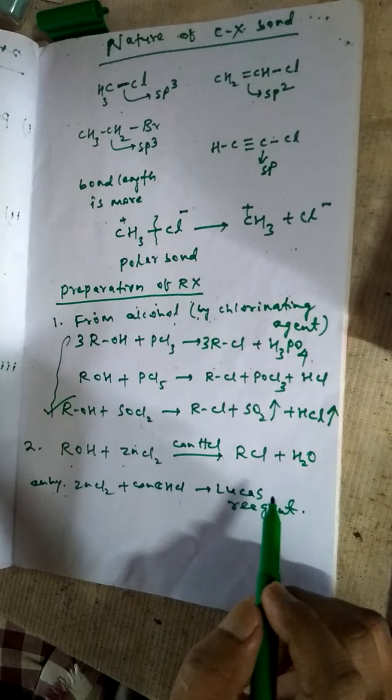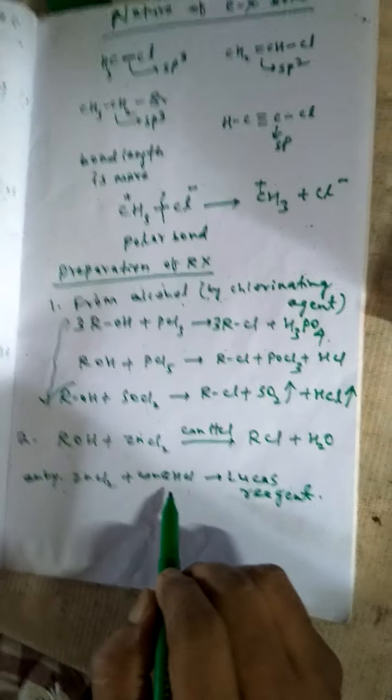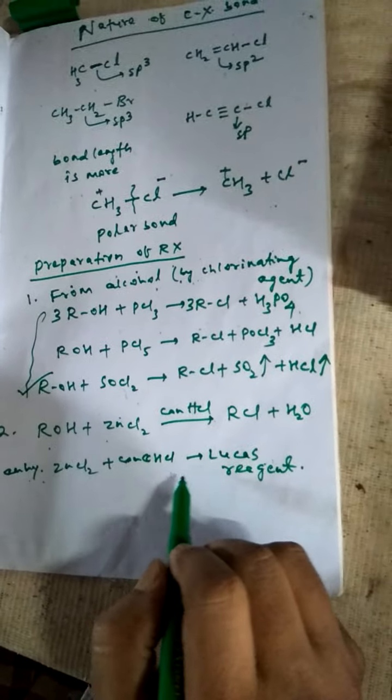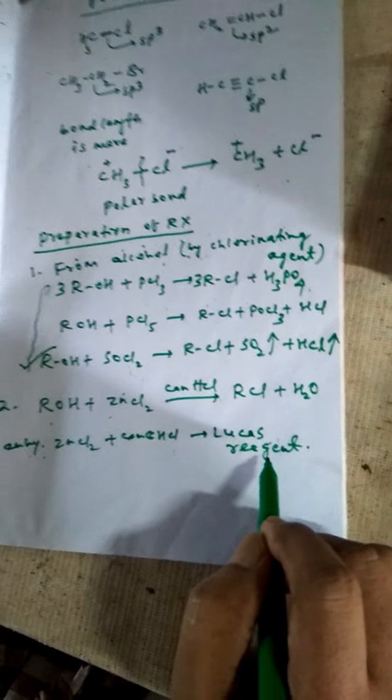What is Lucas reagent? The mixture of anhydrous zinc chloride and concentrated hydrochloric acid is known as Lucas reagent.